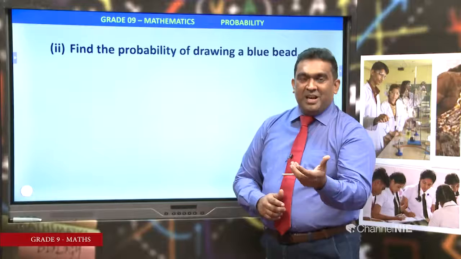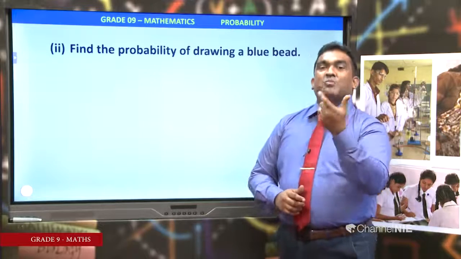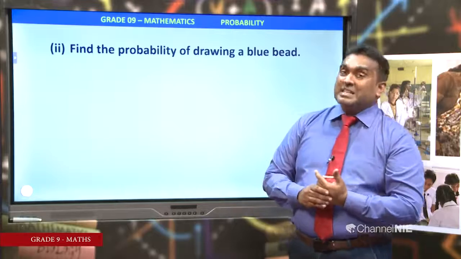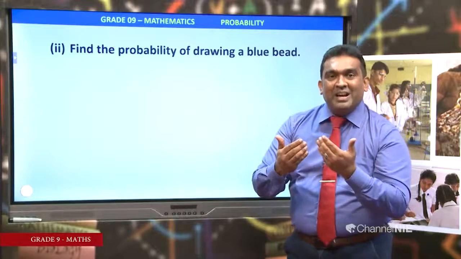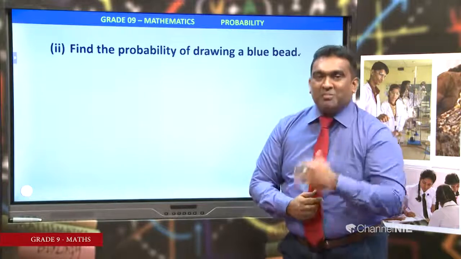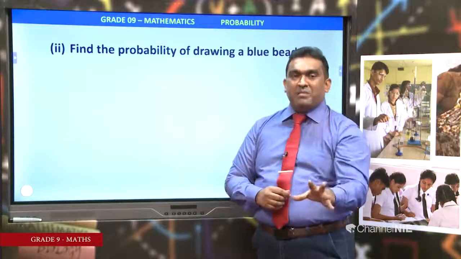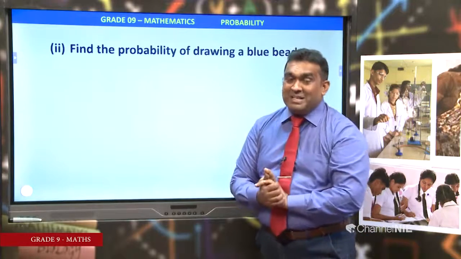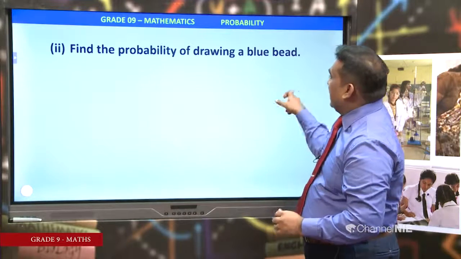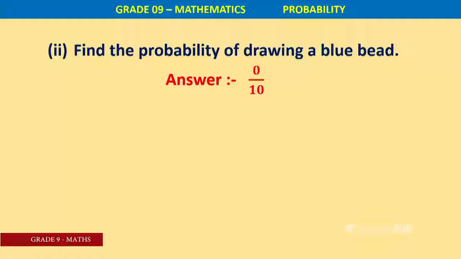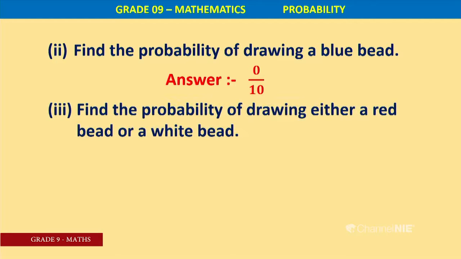According to the definition, the number of elements in the event should be divided by the number of elements in the sample space. No elements, so 0 over NS. 0 is divided by a number. What is the result? According to maths, the result is 0. Answer: 0 over 10. Number of elements in a null set is 0, so 0 over 10. The result is equal to 0.